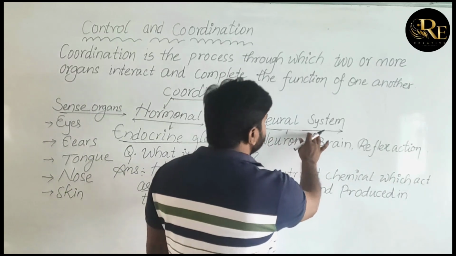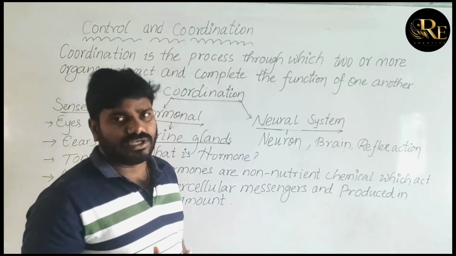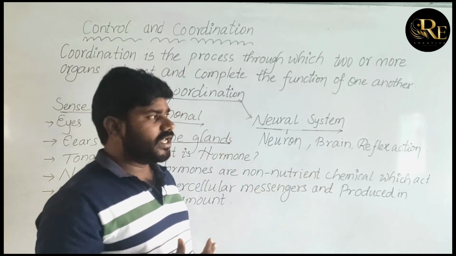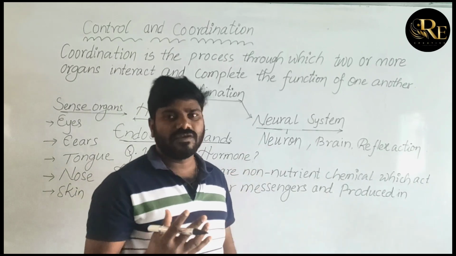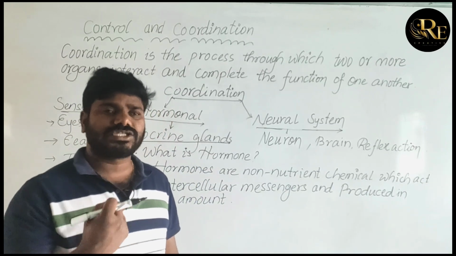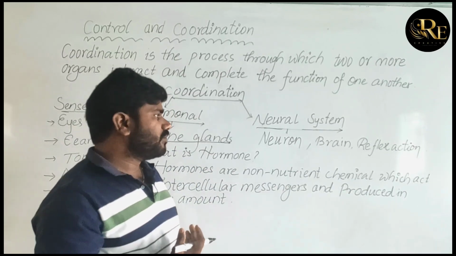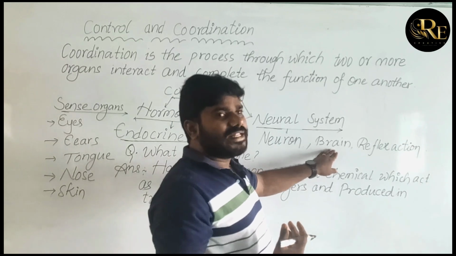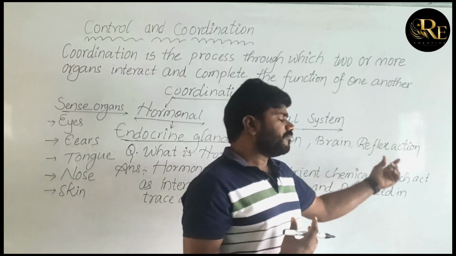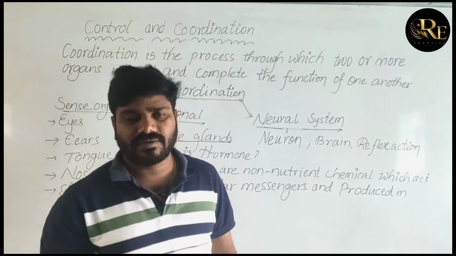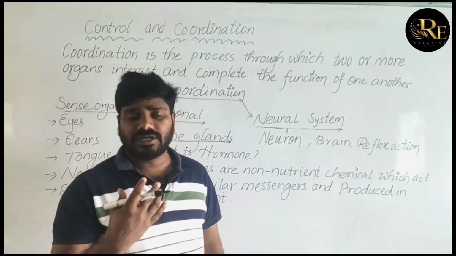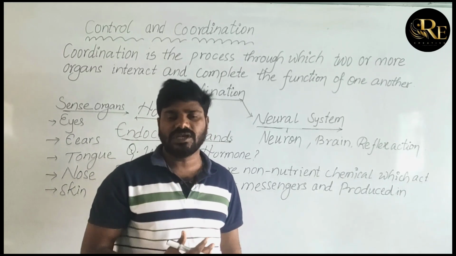Next, the neural system. The neural system includes neurons, the brain and reflex actions. Neurons receive the stimulus from the external factor and put it into the brain. The brain analyzes and interprets the action. Next, reflex action gives a value of survival. Reflex action acts immediately and takes the decision immediately.